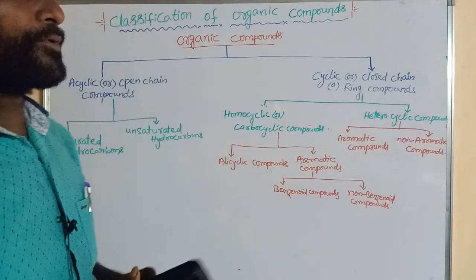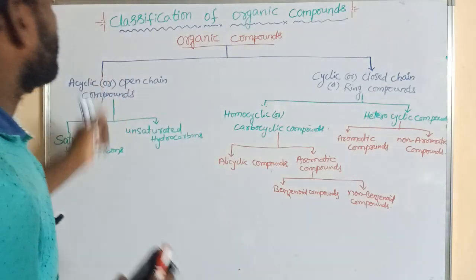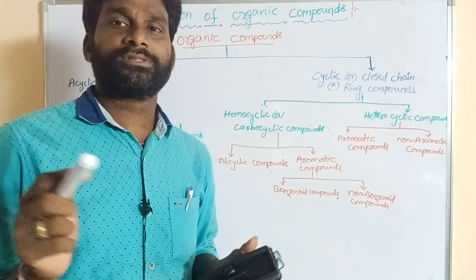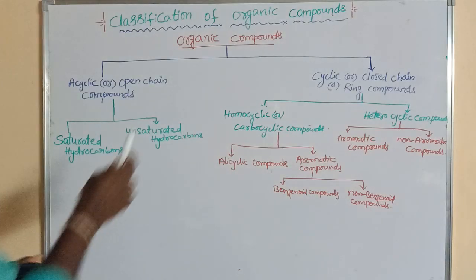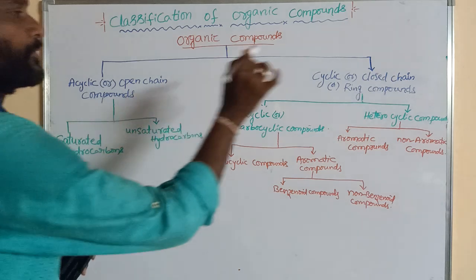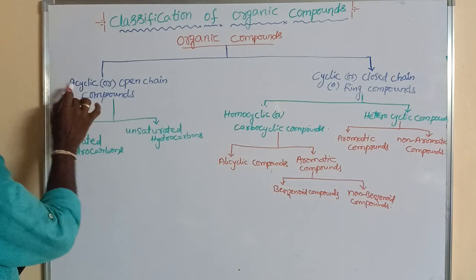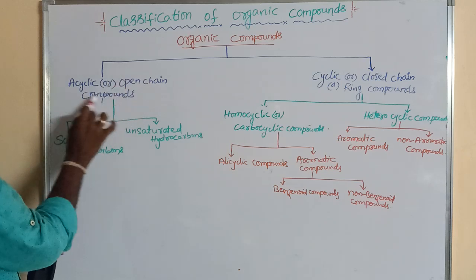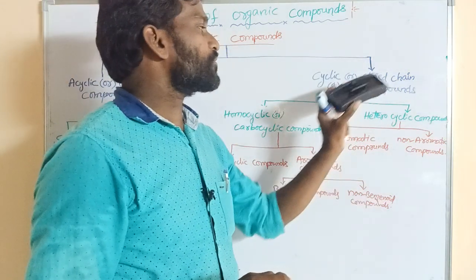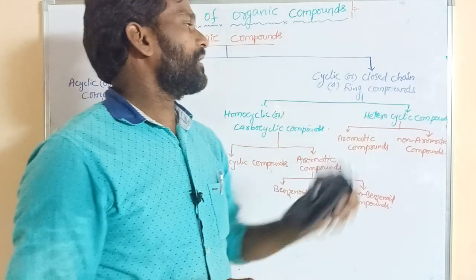Organic compounds are mainly classified into, first, what are organic compounds? Organic compounds are carbon compounds. They are mainly classified into two types. One is acyclic or open chain organic compounds. The second one is cyclic or closed chain or ring compounds.